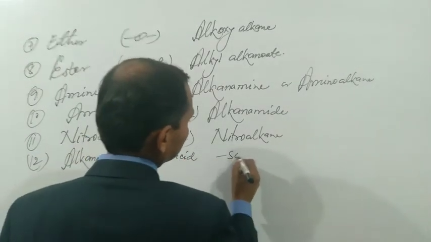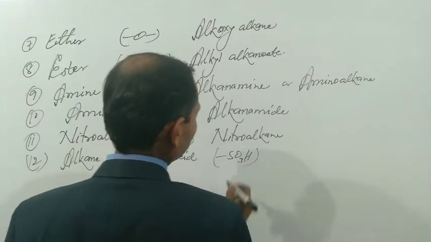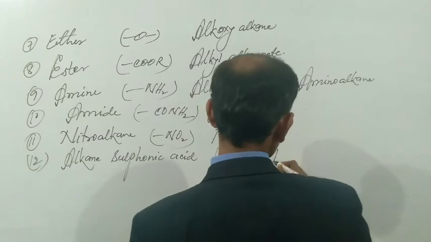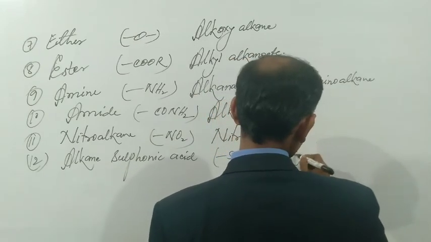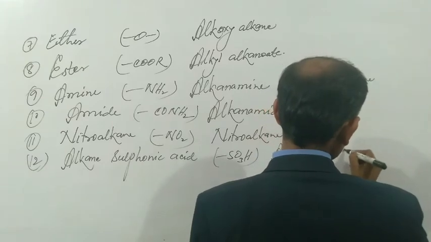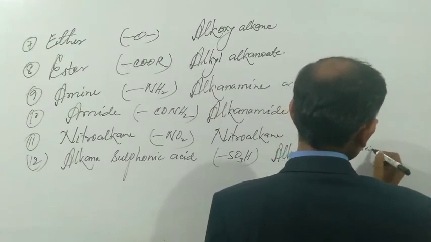Functional group is bond SO3H. IUPAC name will be same, alkane sulfonic acid.